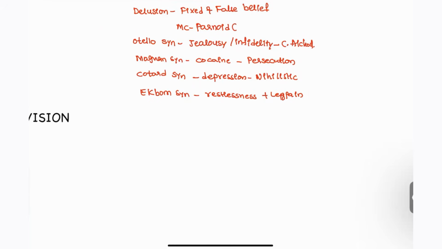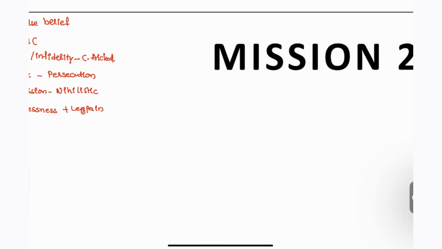And also Fregoli syndrome is there. Remember Fregoli syndrome. Let's see the difference. There are two types, one is Fregoli and the other one is Capgras. What is meant by Fregoli? Fregoli syndrome tells us a stranger is believed to be the persecutor.